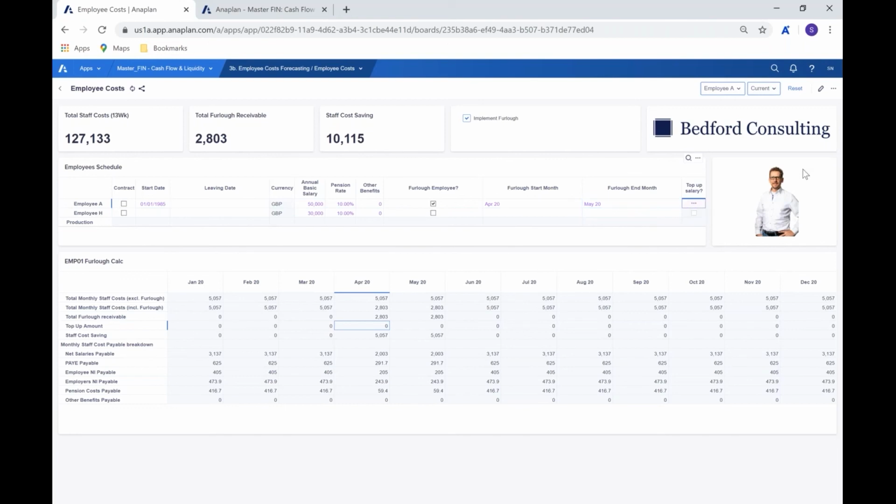And then we can just quickly choose a different one. Okay, good. So for employee A, we choose to top that up like so. And by clicking top up, we can see the top up amount that's being pulled through to bring that in. And that, of course, is then reducing that staff saving accordingly. So where that was at 5,000 before, that's now at 2.8.